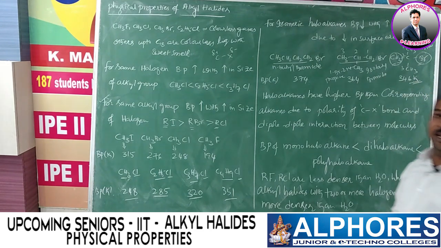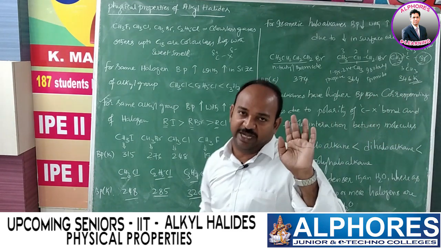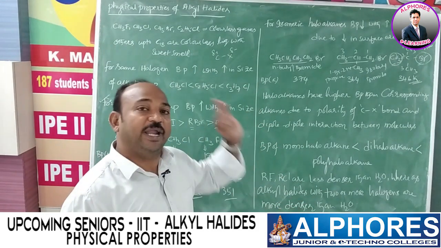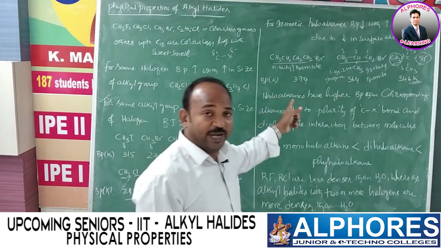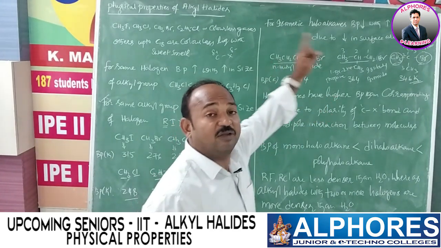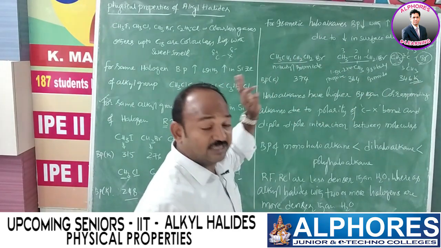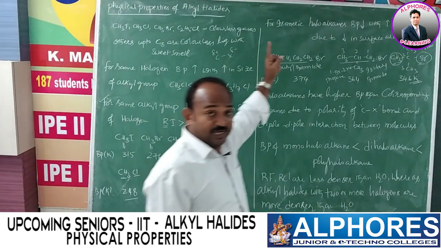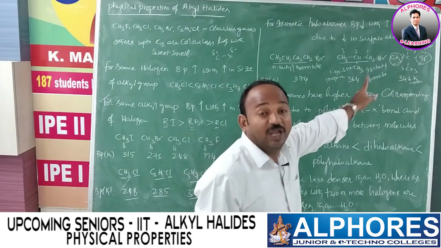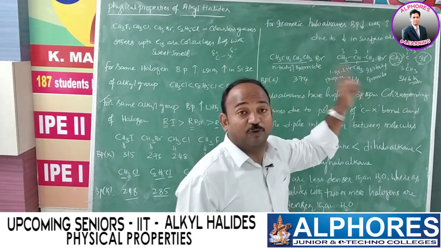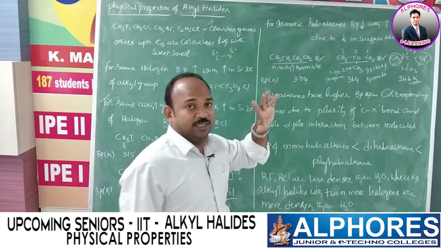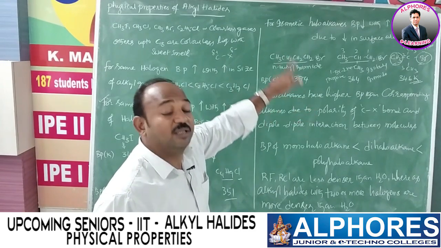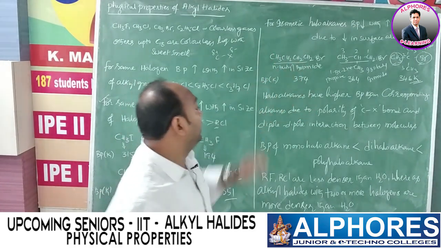So for 4 carbon atom containing alkyl halide, C4H9Br, same molecular formula, I am going to write 3 isomers. One is n-butyl bromide, another one is isobutyl bromide, another one is tertiary butyl bromide. For these 3 isomeric haloalkanes, we observe that 374, 364 and 346 Kelvin are the boiling points. That means with increase in branching, surface area decreases, hence van der Waals force also decreases. That's why boiling point also decreases.